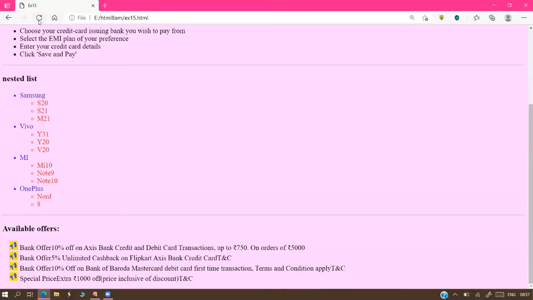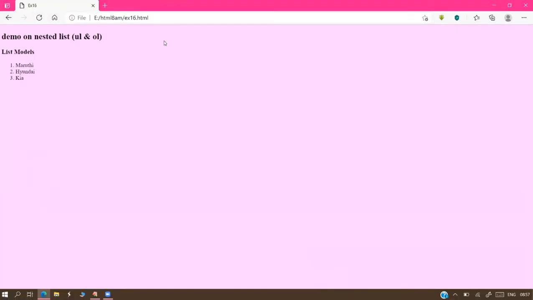First, the company names come in normal format with serial numbering. These are the companies list.